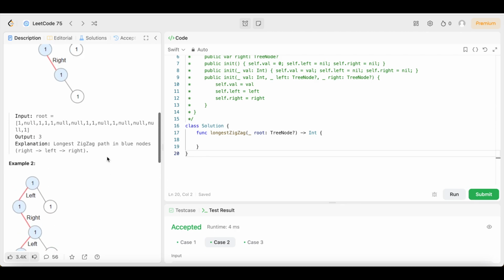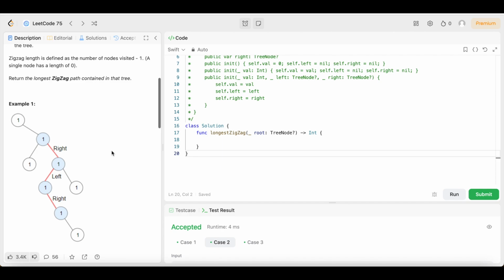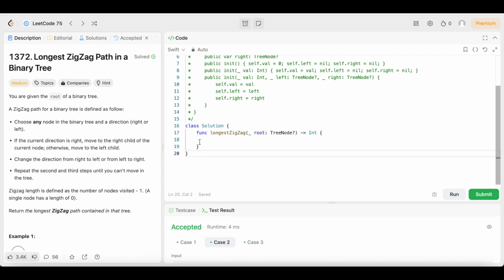So with that being said, guys, let's get to the solution, the part that we are all waiting to see. So the solution, you guys know, we're going to keep it simple and easy to understand. It's not that hard. And the first thing we're going to do, like we did the last few problems, is create a helper function. We're going to say func, and name this function findZigzagDistance.